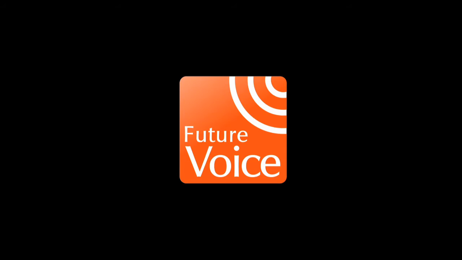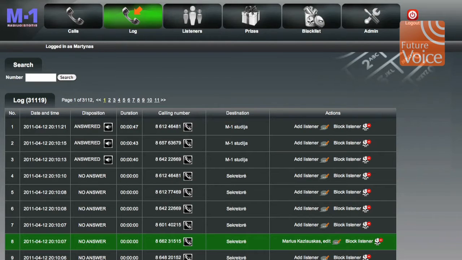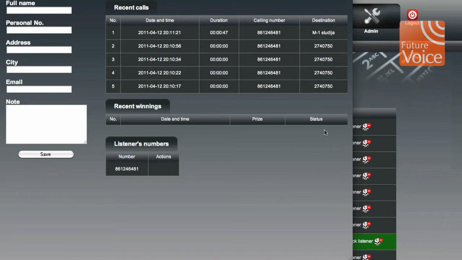As you can see from the demonstration, the system is very simple. If you want to add a listener, you just go to the calls registry or log and just enter the name of the listener. You can see the recent calls the listener has made to the radio station, so that you can have a feeling of what's happening with that listener.